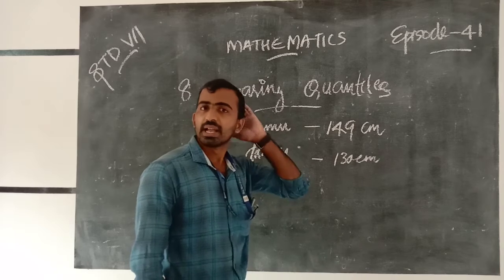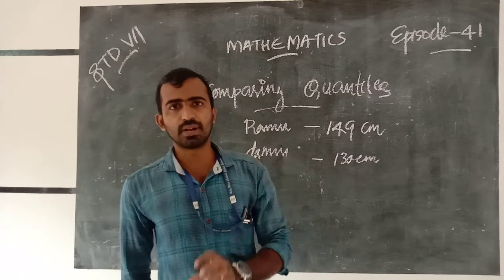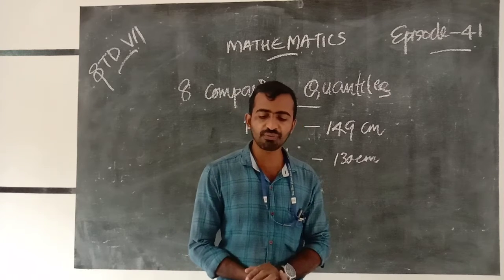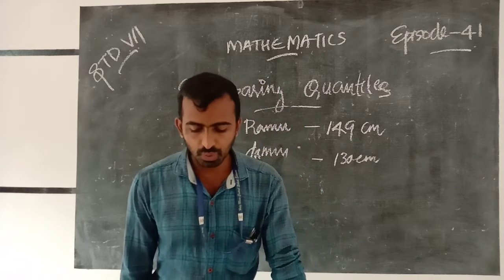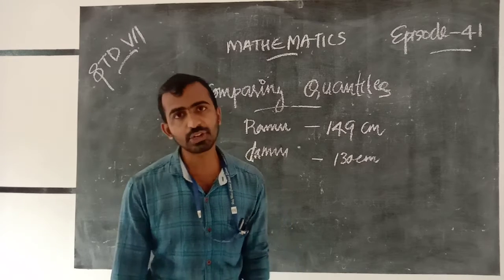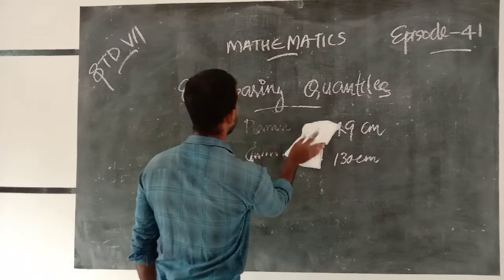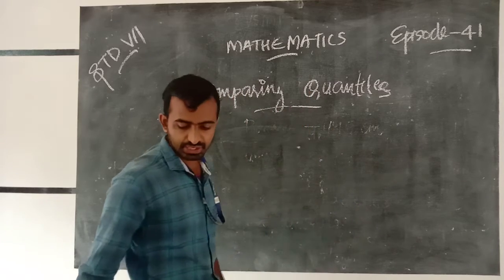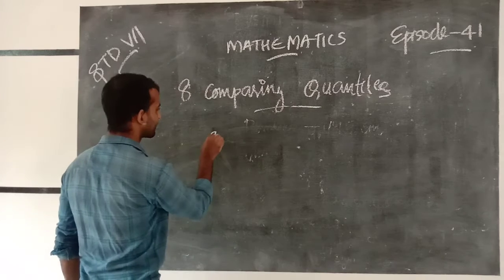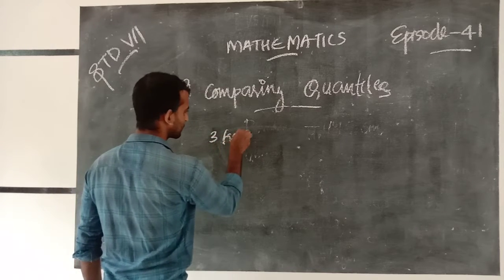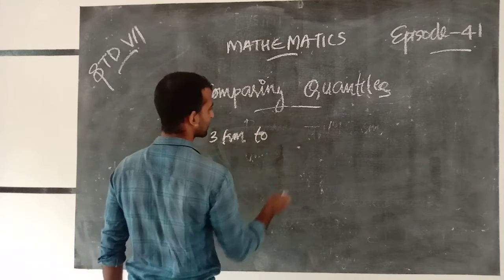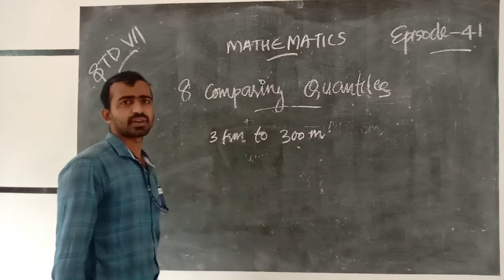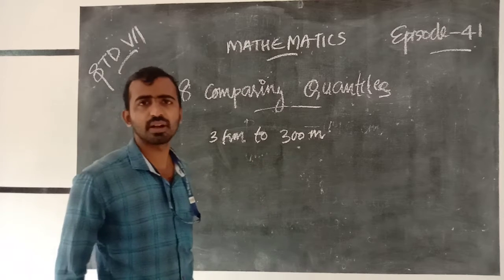The first example is: find the ratio of 3 kilometer to 300 meter. Next we are going to discuss the ratio.